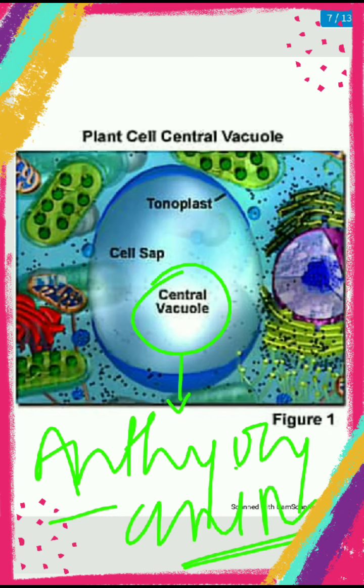So we have discussed everything about the structure of vacuoles. Now coming to the function of vacuoles. Vacuoles are involved in maintaining the osmotic pressure and maintaining the stability of pH of the cell.